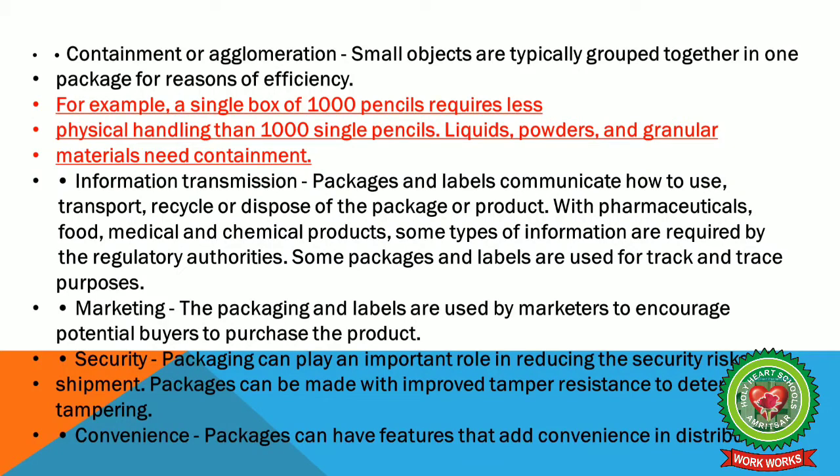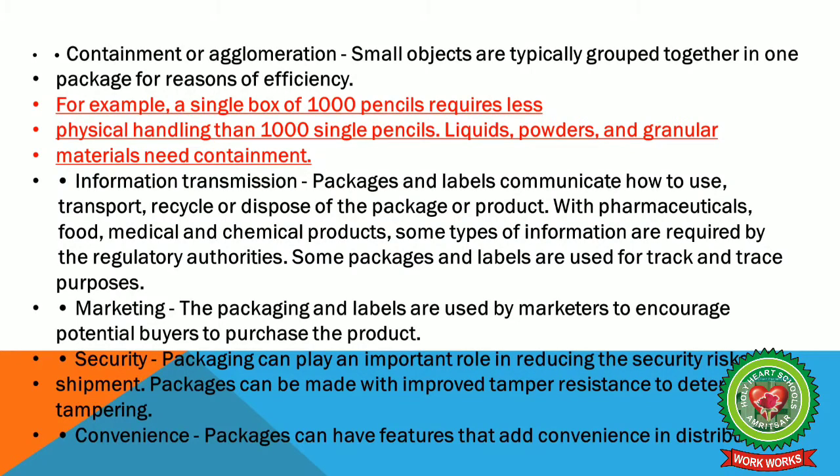Now the next key term we want to discuss is containment or agglomeration. Small objects are typically grouped together in one package for reasons of efficiency. For example, a single box of 1,000 pencils requires less physical handling than 1,000 single pencils. Liquids, powders and granular materials need containment. That is, they all should be put in proper containers so that their handling becomes easy.